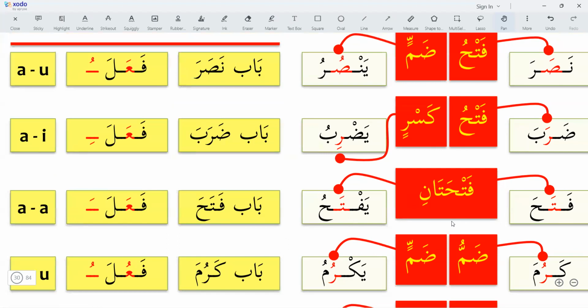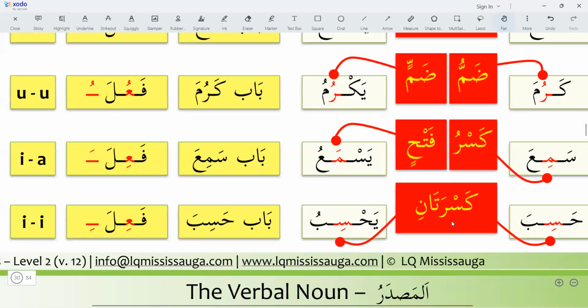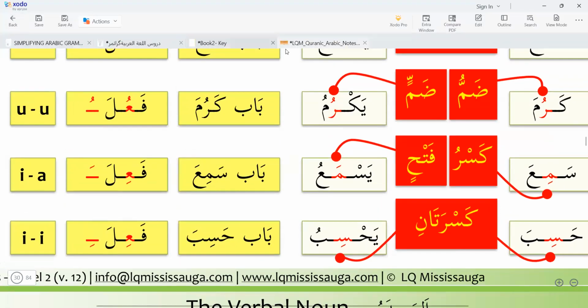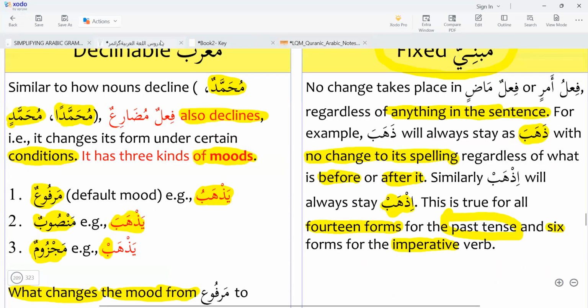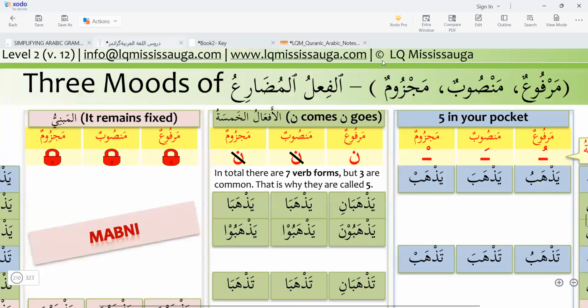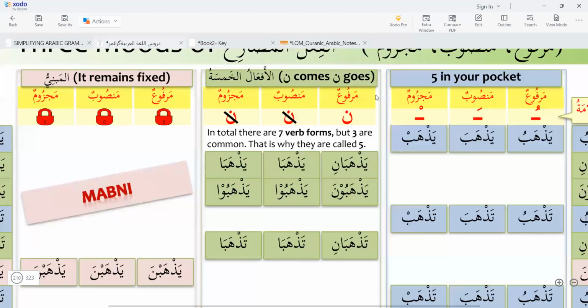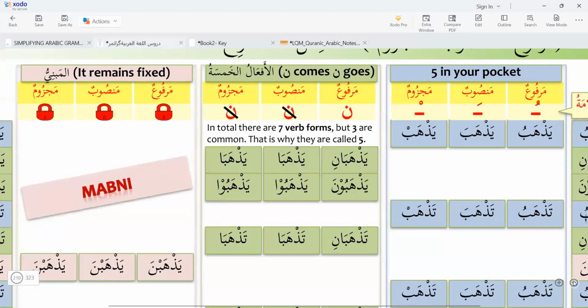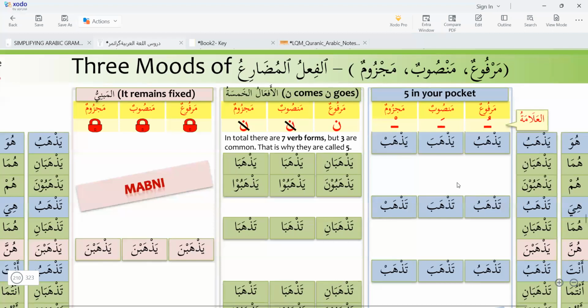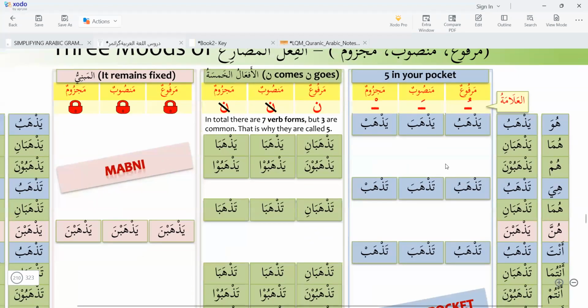We will learn about the marfu, we will learn about the mansub. So marfu, mansub and majzum forms, we will learn it tomorrow. It is a long lesson. Maybe it will take 2 or 3 days.